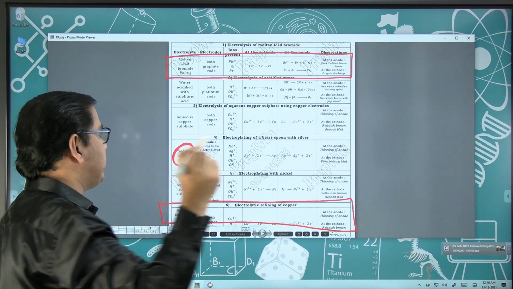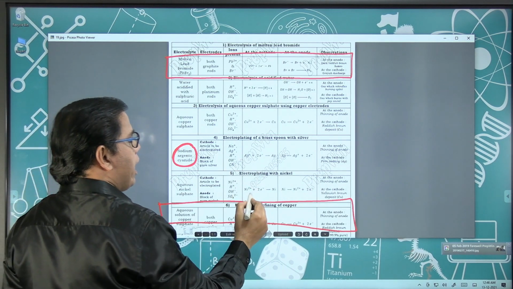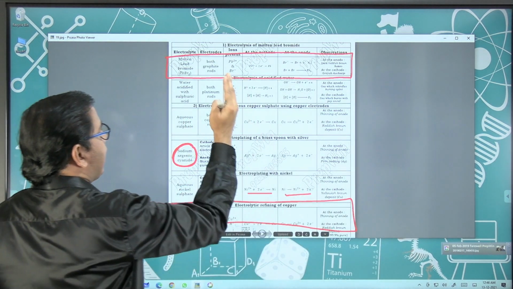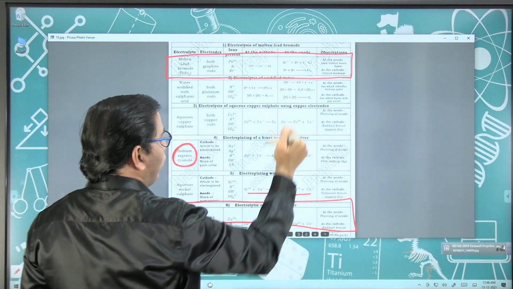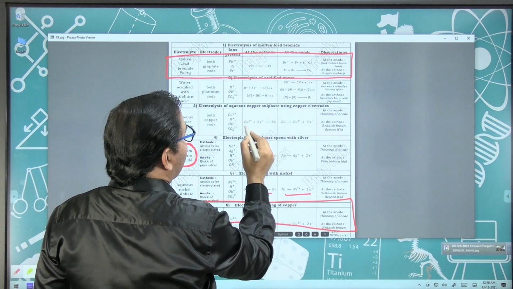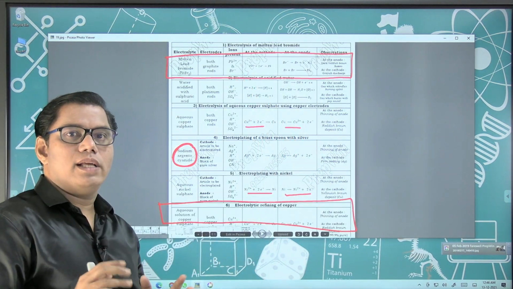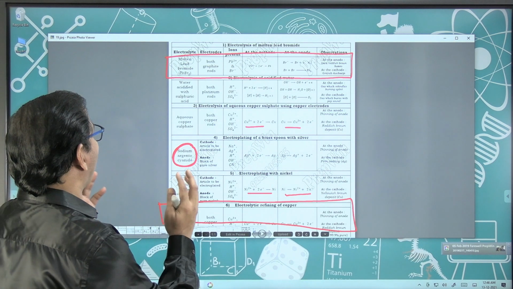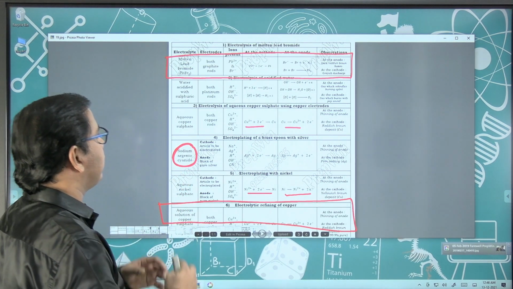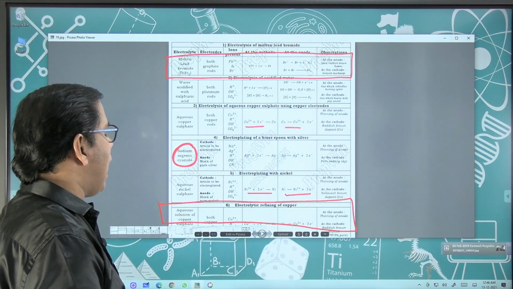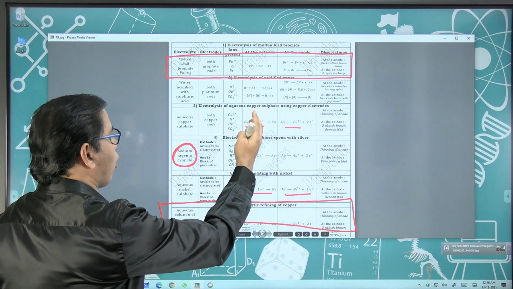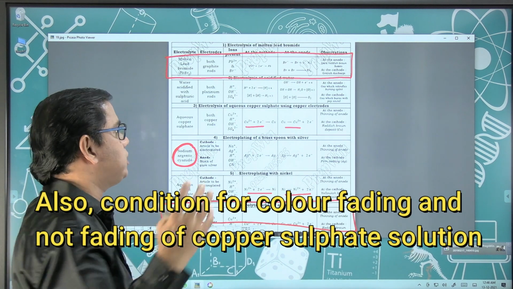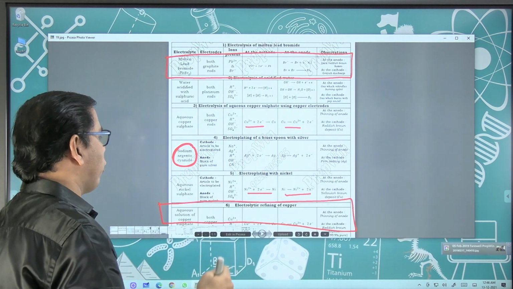You will have a question related to this, and maybe you will get a question related to the reaction at cathode and anode for nickel or for copper. Electrolysis of lead bromide, electrolytic refining of copper, sodium argentocyanide, and reaction at anode and cathode for copper and for nickel. These are some important questions or sure shot questions from this chapter.